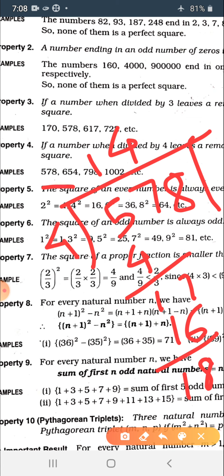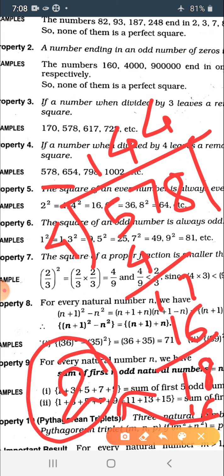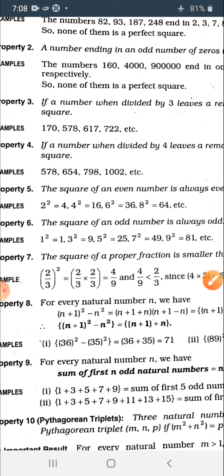As I'm lacking some space, I'm solving in this way. You try to understand it. Now 4 fours are 16, and what do we have as the remainder? I'm writing it here, 2. So as we have 2 as the remainder when 578 is divided by 4, the given number is not a perfect square.